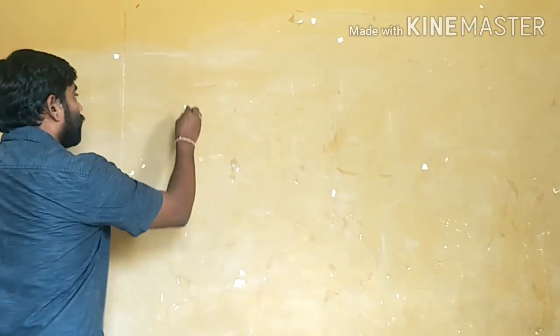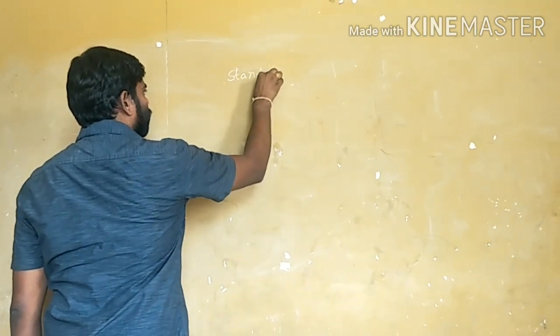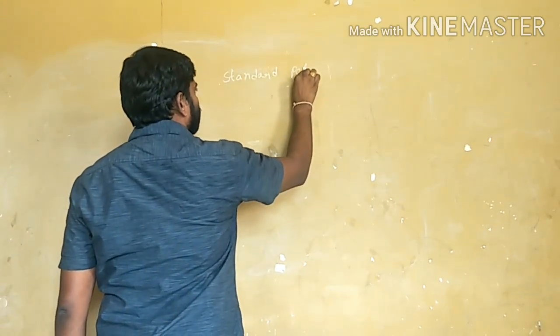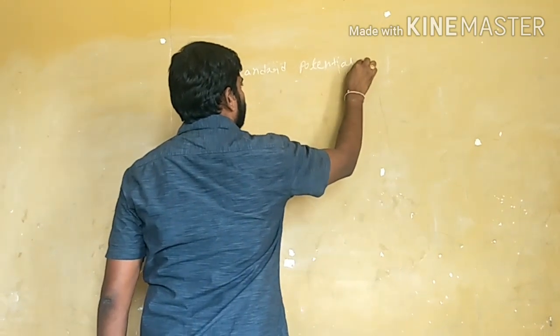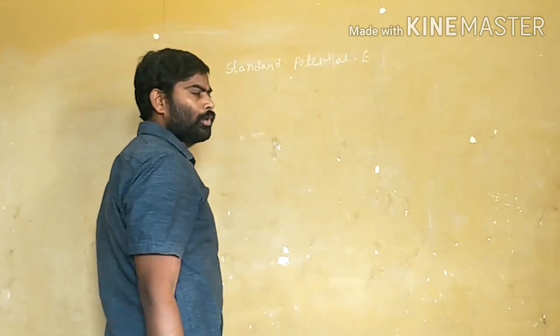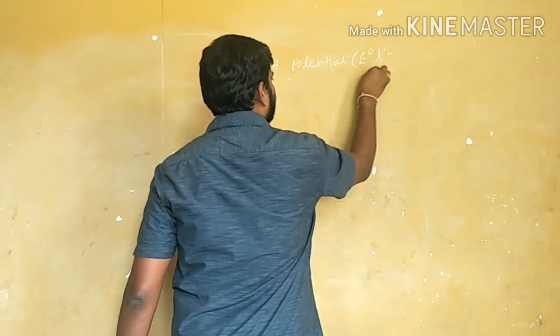What is the meaning of standard potential? The standard electrode potential is represented by E naught.